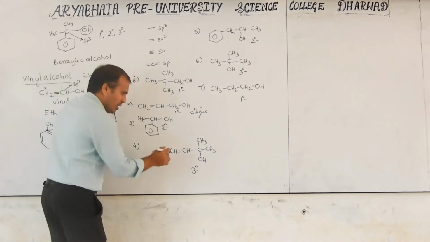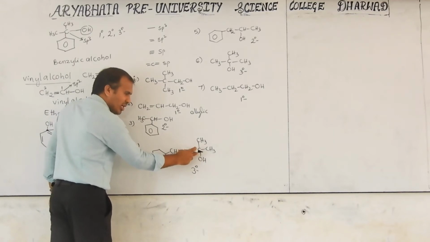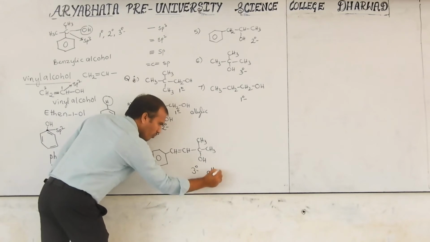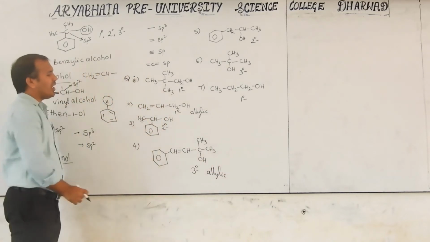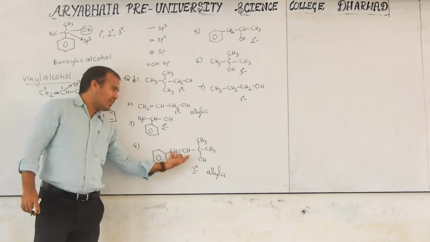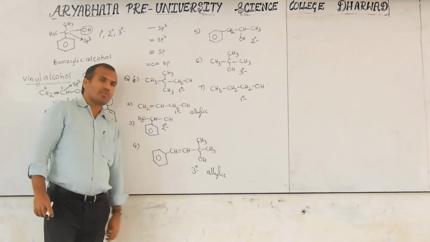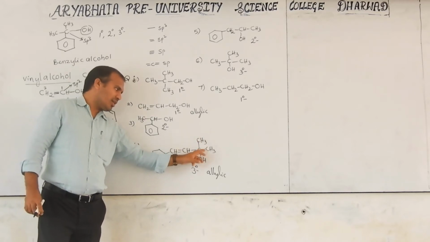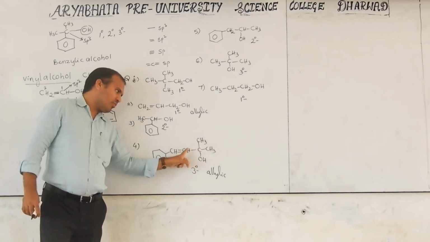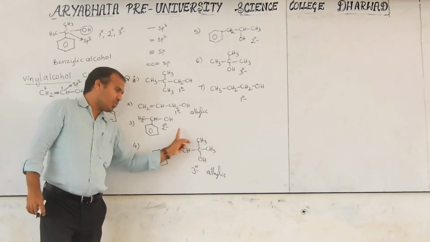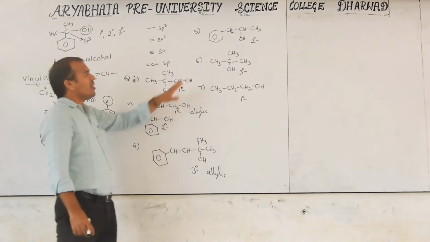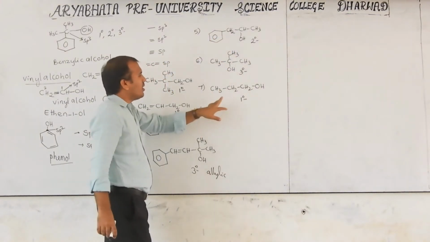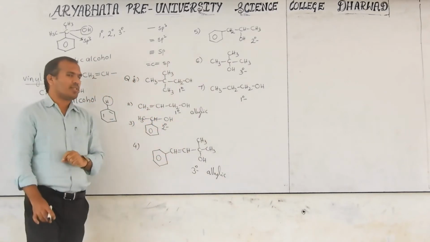Then here there is. After the vinylic part there is a carbon, but which type is this? Tertiary allylic. This is allylic only because we require a setup like this. The carbon next to the double bond is known as the allylic carbon. But this allylic carbon has two other carbons, so this carbon is bonded to 1, 2, 3, then it is tertiary, so it is called tertiary allylic. Now if you consider here, there is no allylic because there is no double bond here, there is no double bond here, so here also no. So the allylic part of the question is completed.